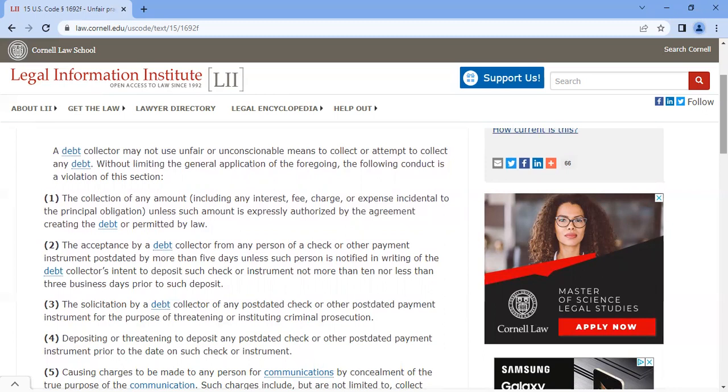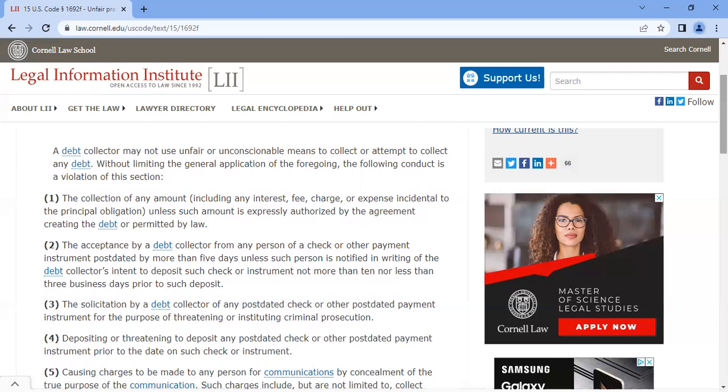So let's just say it's a bill. We're not going to attach it to any specific bill, but let's say there's a bill and an agreement, and now you get communication from the debt collector, and they're trying to collect all these additional fees that were never mentioned in the original agreement or allowed by law, because some laws will say that you can add a certain amount of fees.